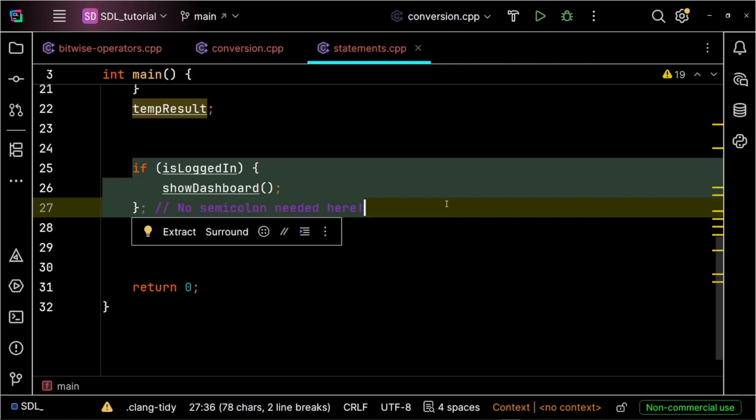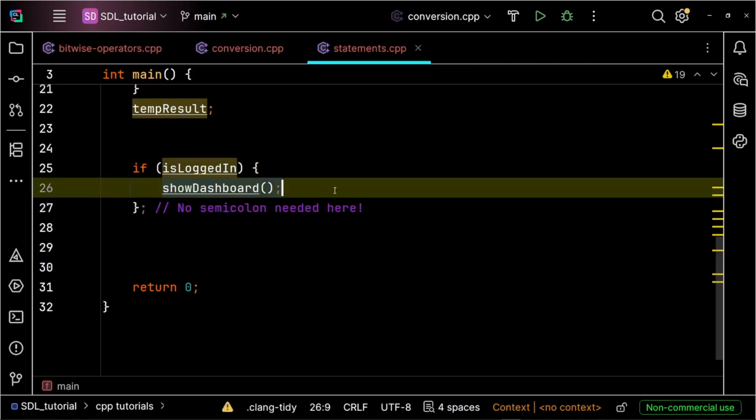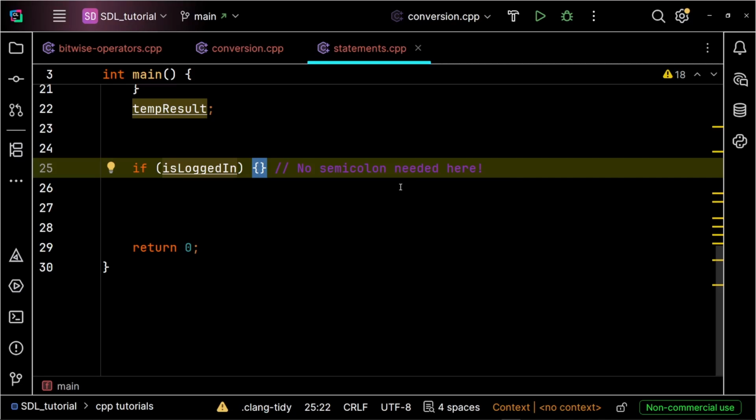Also, did you know that you can write an empty block by using curly braces with nothing inside? Like in this way, we can just have an empty block, which is functionally equivalent to a null statement. However, using curly braces or a commented semicolon makes your code much clearer, proving to anyone reading that the empty loop body was intentional, not a missing line of code.